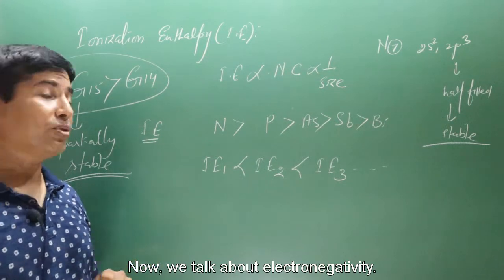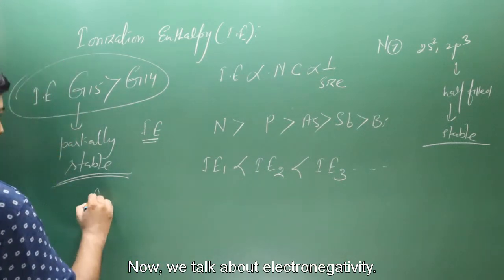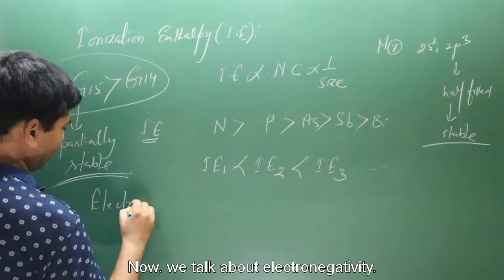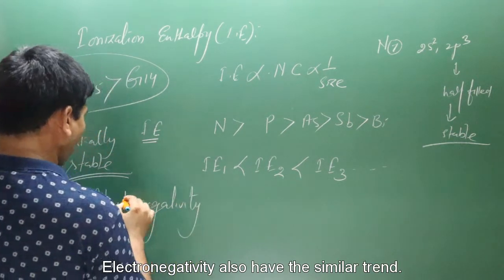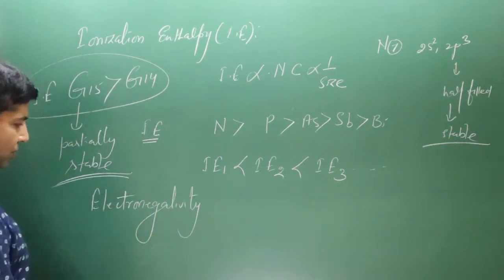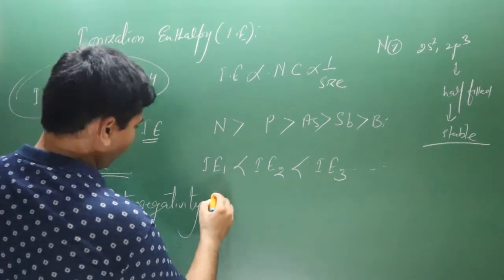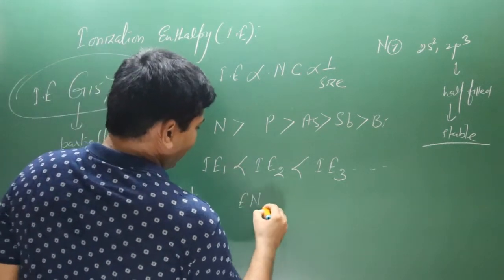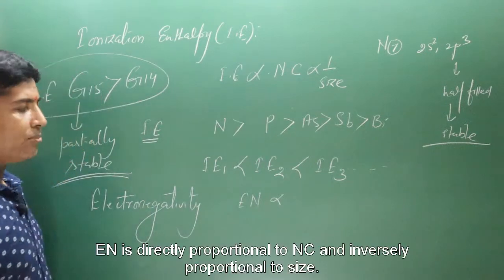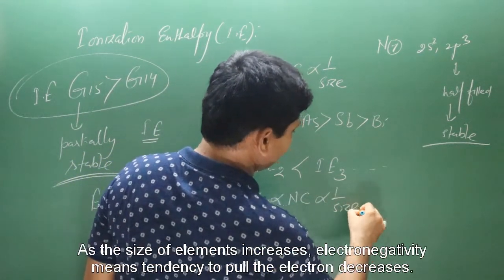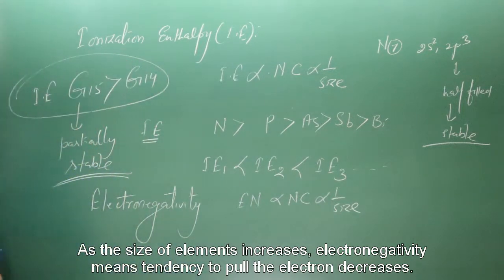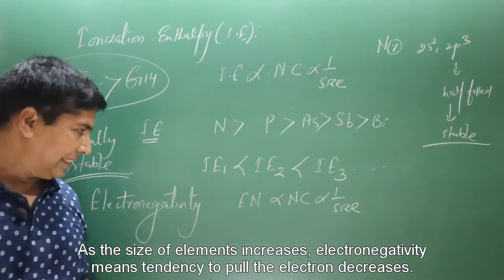Okay, now we talk about electronegativity. Electronegativity is also having a similar trend. Okay, electronegativity is also directly proportional to the nuclear charge and inversely proportional to the size. As the size of group elements increases, you can see electronegativity, meaning tendency of pulling electrons, decreases.